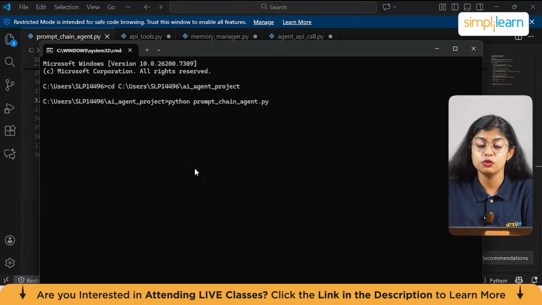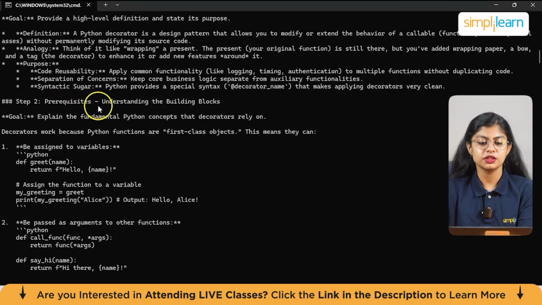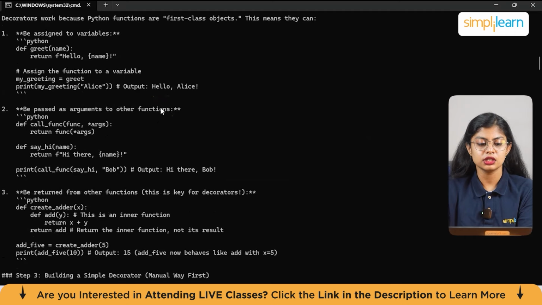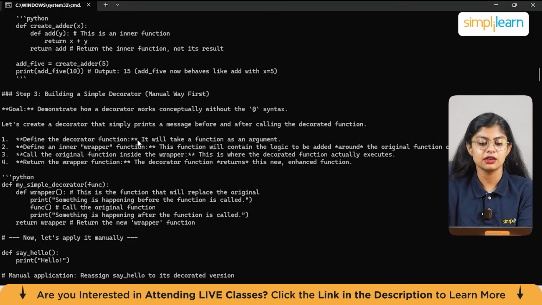So here you can see the step breakdown. Let's break down the explanation of Python decorators into clear, easy to follow steps. We have step 1, introduction of what decorators are. Then we have prerequisites, which is understanding the building blocks, which is the second step. And we have the third one, which is building a simple decorator.